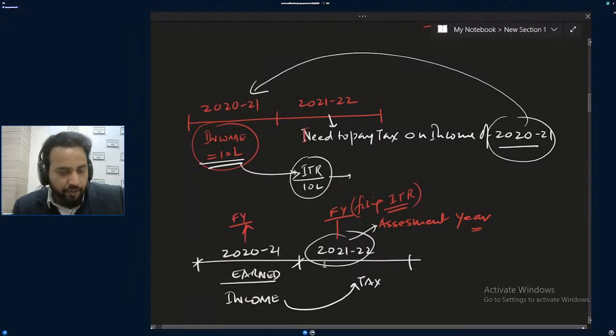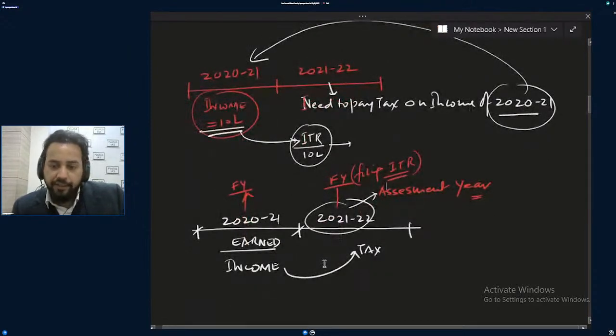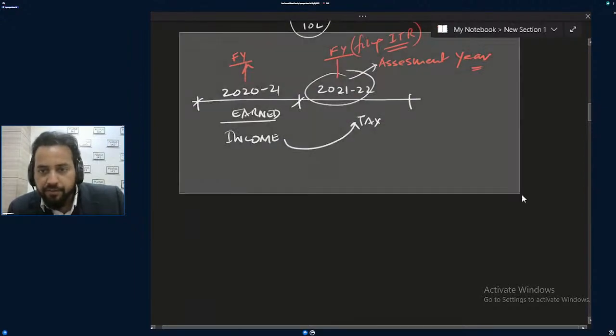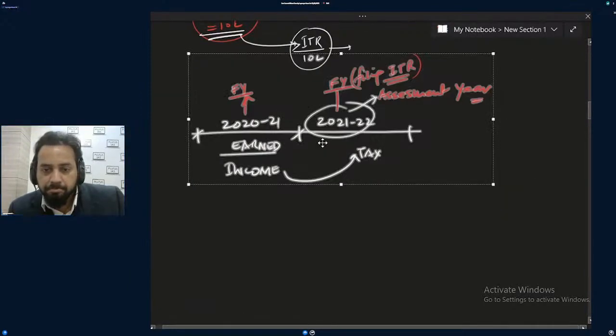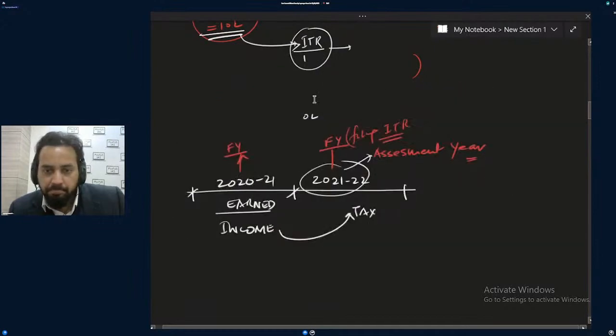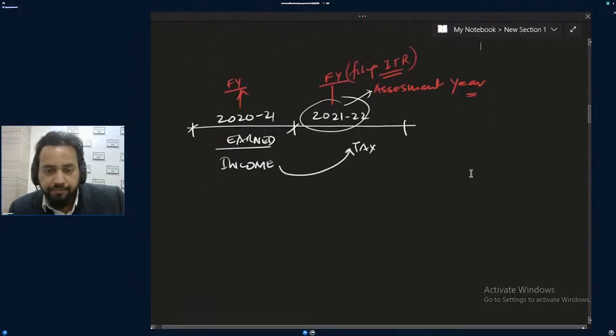Everybody, it could be me, it could be a company, anybody who is having income. This is with respect to direct tax. And in case of indirect tax, most of the time it is GST. Okay, this is how it is.